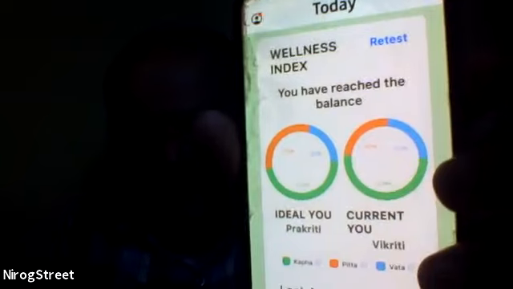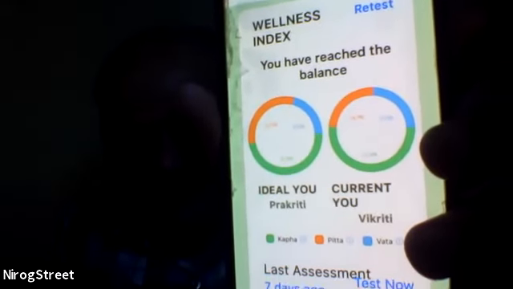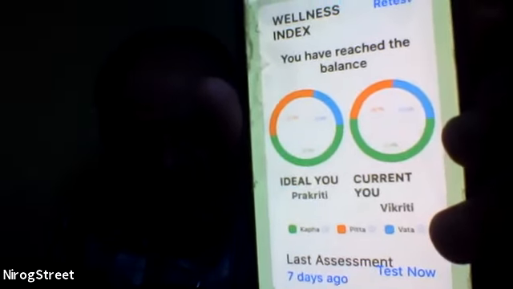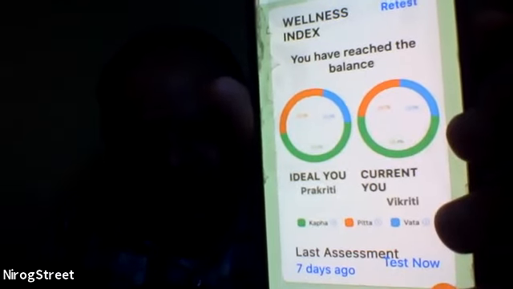Can you see? Pitta, Kapha, Prakruti and Vikruti, both are identified.